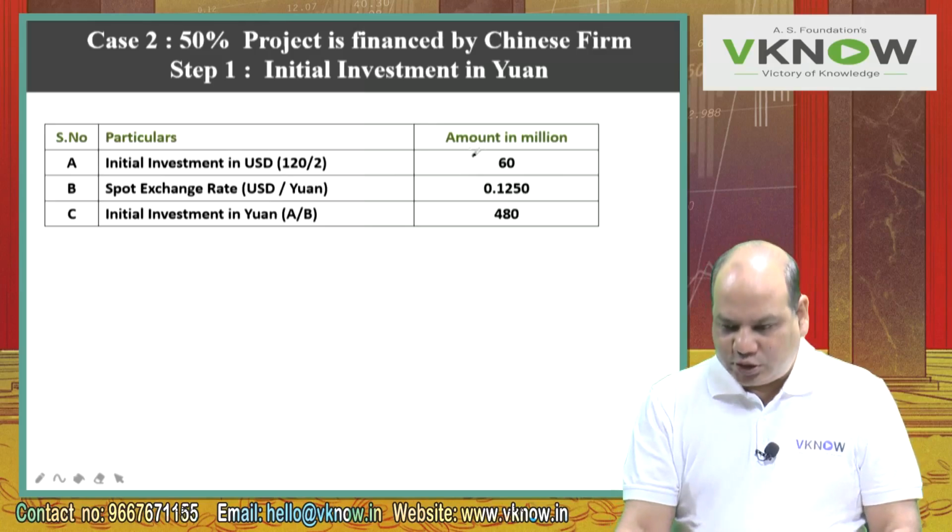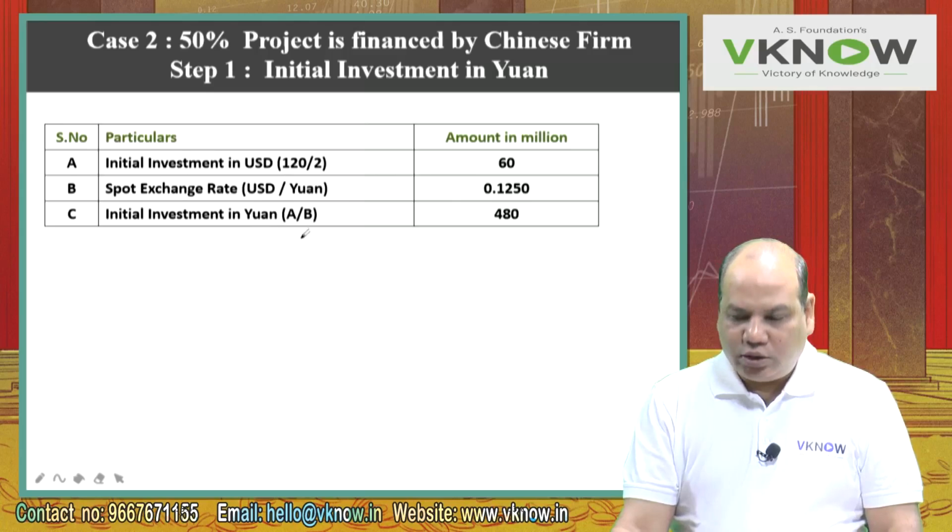And point B, spot exchange rate is USD per yuan, 0.1250.